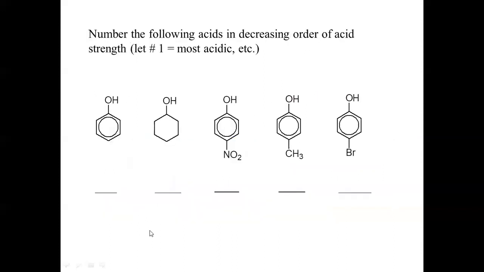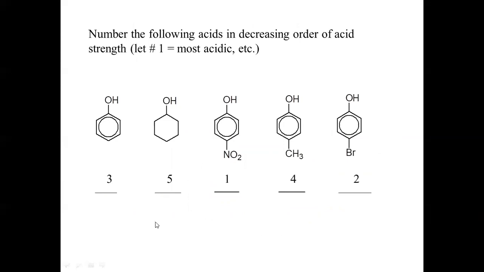Now, this is an assignment for you. These are the five compounds. You have to just number them in the decreasing order of acid strength. So give number 1 to the compound which is most acidic in nature. You can pause the video till then.